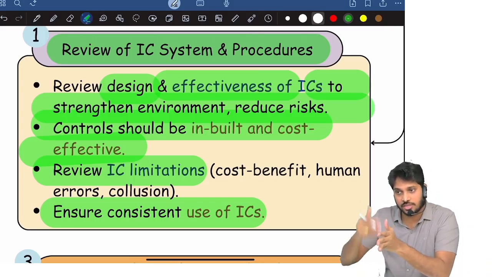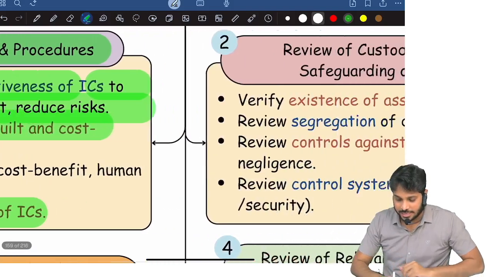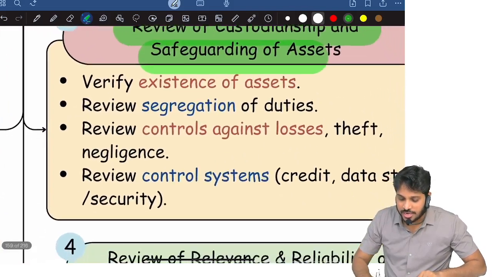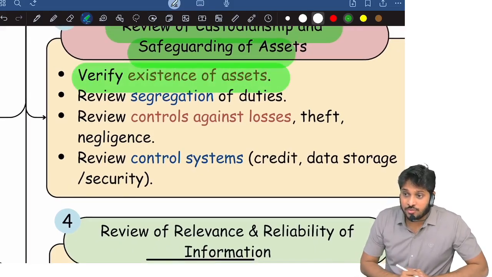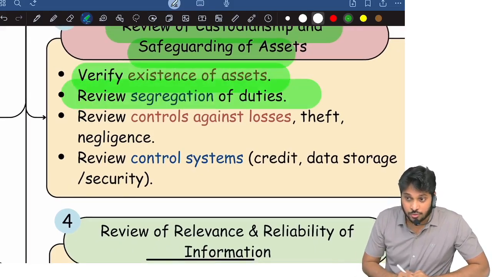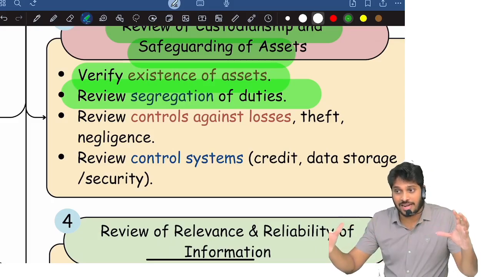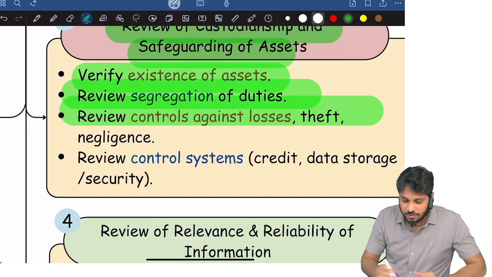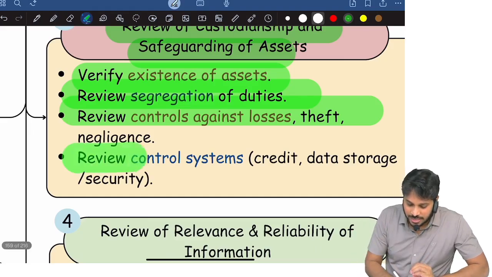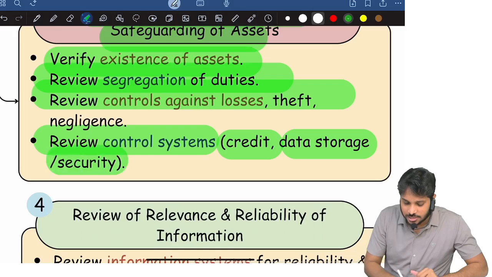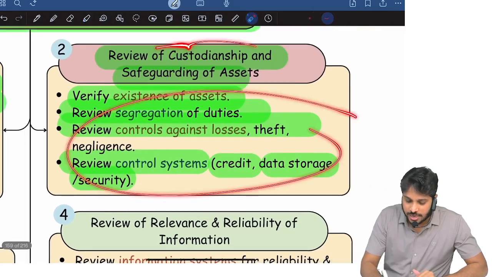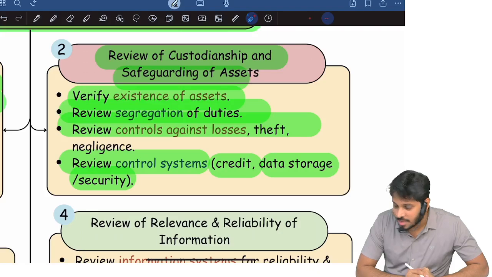Not only that, they have to consistently apply the control. Next, they have to review custodian and safeguarding of assets. They need to verify physically the assets. They need to review segregation of duties regarding the people who are managing assets, inventory, all that. And they should review controls against losses, theft and negligence, and review control systems like credit, data storage, security. You see, all these points are regarding custodianship and safeguarding of assets.